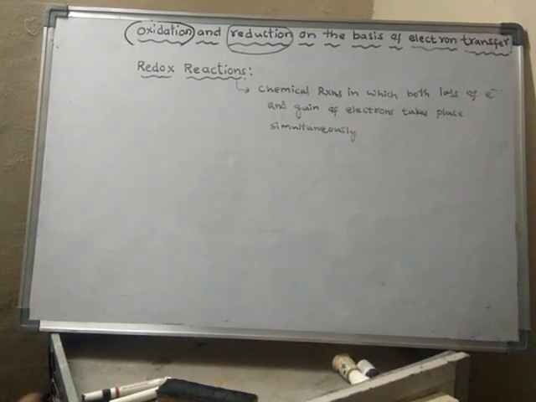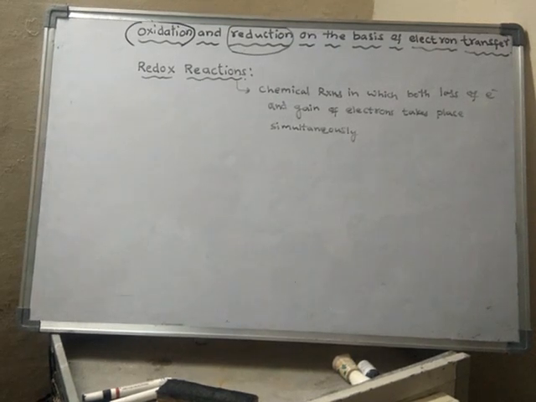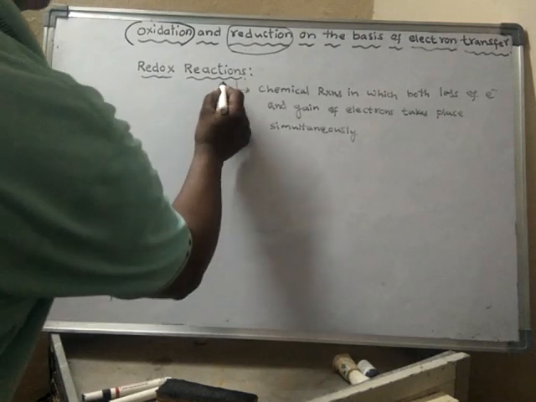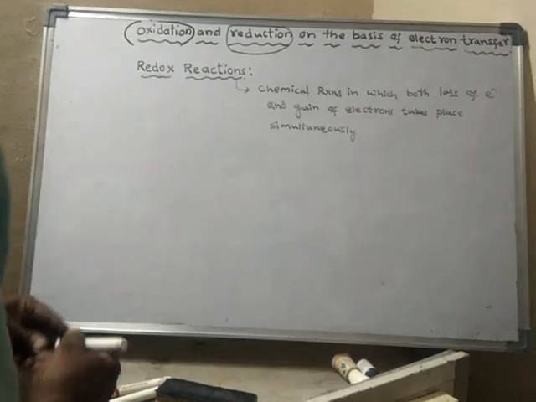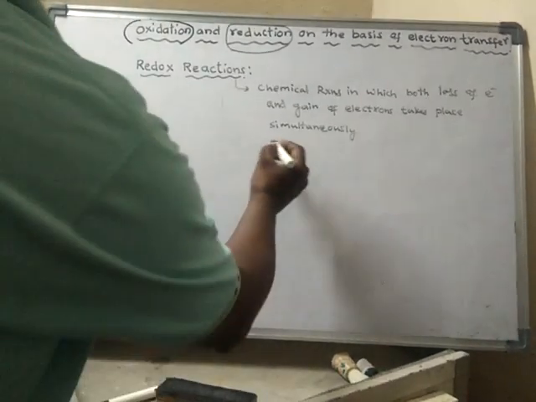So one substance will lose electrons and another substance will gain electrons. Hence they occur simultaneously.